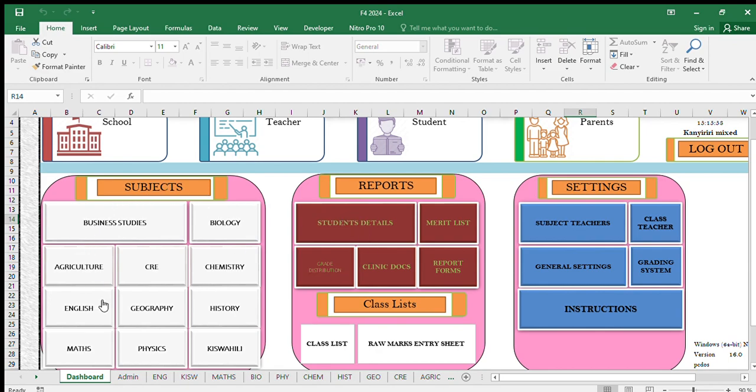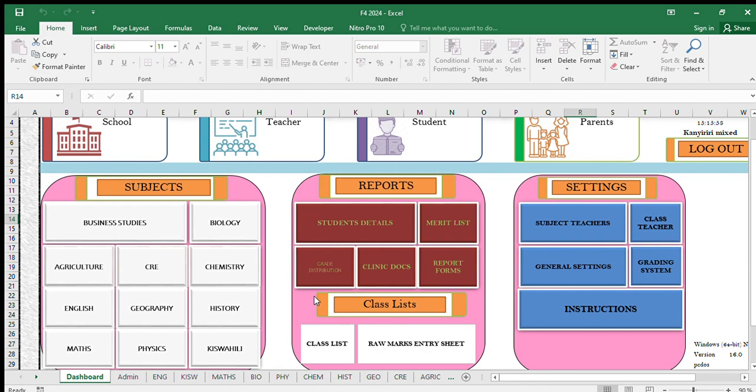So these are buttons. Hizi ni subjects. Ukibonyeza hizi itakupeleka for example kwa hiyo subject. Ukibonyeza English itakupeleka hapo. Hapa kuna zingine buttons: the student details, merit, report forms, clinic, documents, grade distribution, class list. Kuna zingine hapo za subject teachers, class teachers, grading system. All these are buttons. Ukibonyeza kuna mahali itakupeleka. For example, kama ya grading system, ukibonyeza itakupeleka mahali kuna hiyo grading system unaset.